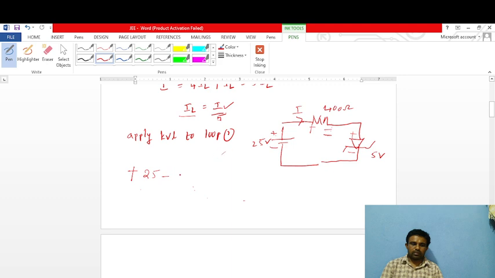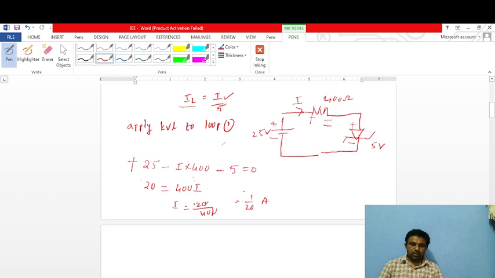Minus, the current flowing through this resistor is I into 400. Next, the second terminal of this diode is minus, minus the Zener voltage 5 is equal to 0. So 25 minus 5, 20, is equal to 400 I. I is equal to 20 by 400. The zeros get cancelled, so 1 by 20 amps is the I value.